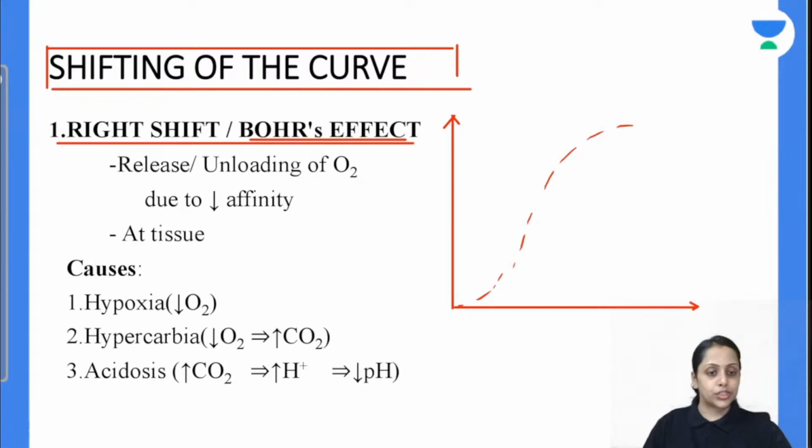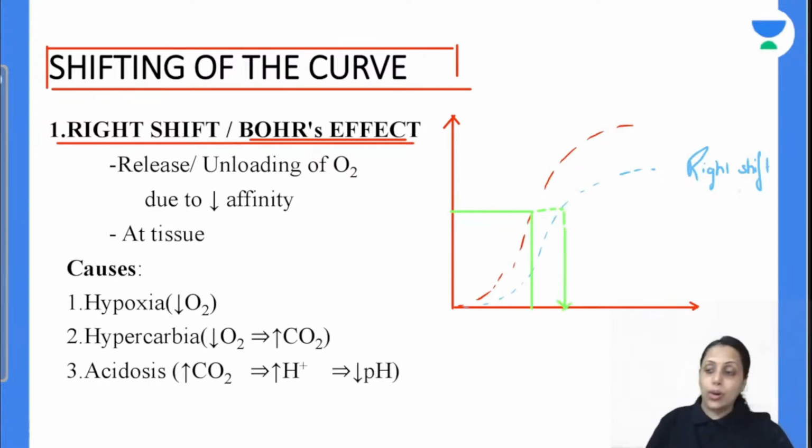Now coming to the right shift. This is the right shift curve, which is also known as Bohr effect. So what we all are seeing in this situation, this is the 50% saturation. So this is the P50 of the normal curve. This is the P50 of the shifted curve. So what we all are seeing out here, that P50 out here is increased.